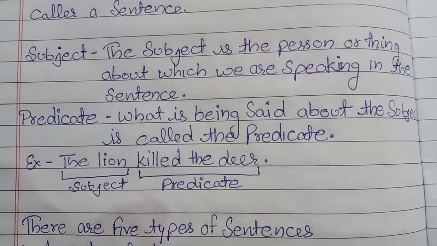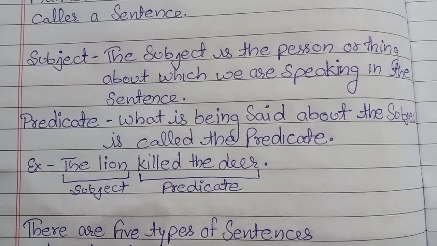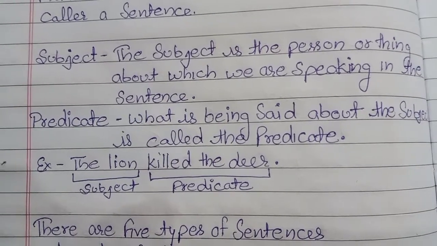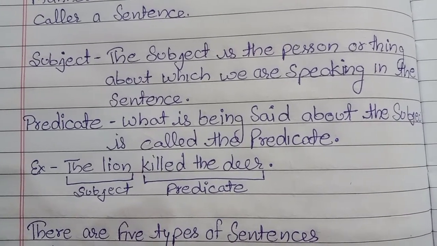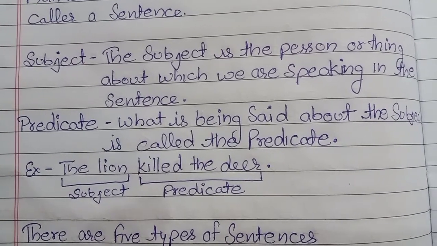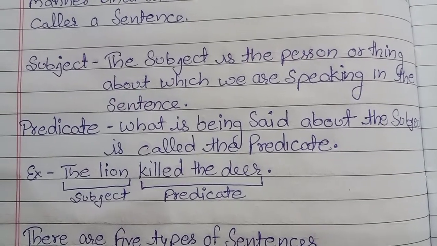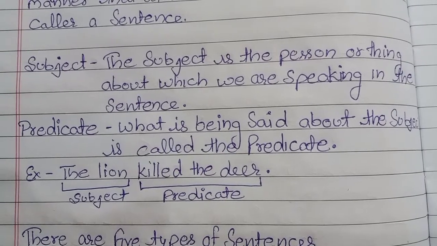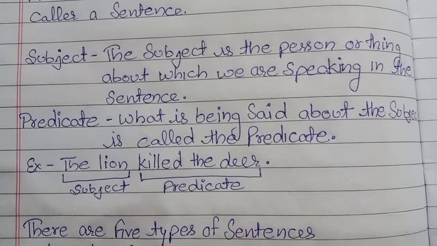The subject is the person or thing about which we are speaking in the sentence. Subject वो है, वो चीज या वो पर्सन है जिसके बारे में we are speaking in the sentence, जिसके बारे में हम वाक्य में बोल रहे हैं. So the definition is, what is subject? The subject is the person or thing about which we are speaking in the sentence. So you have to write this definition of subject as well in your notebook.